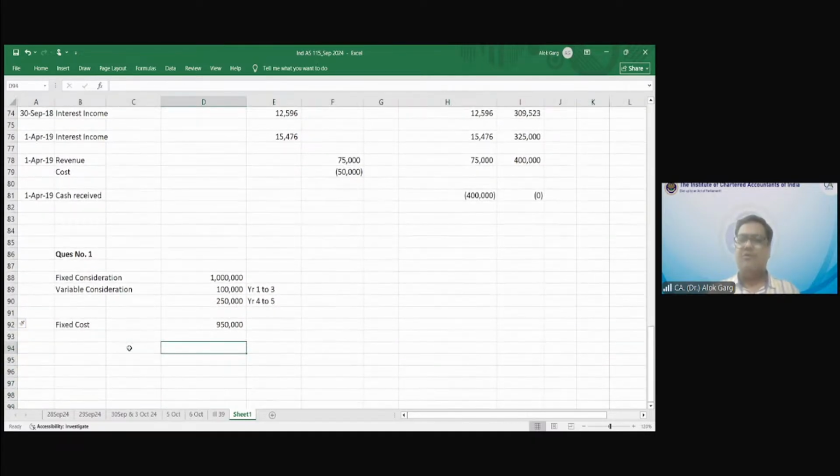And year-wise costing is given, right? And the method of measuring the progress is the cost-to-cost method, which means the cost incurred divided by the total cost, right? So now we need to see what should be my revenue recognition, what should be my cost, and what should be my profit.